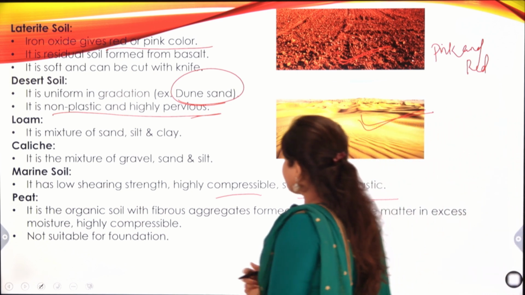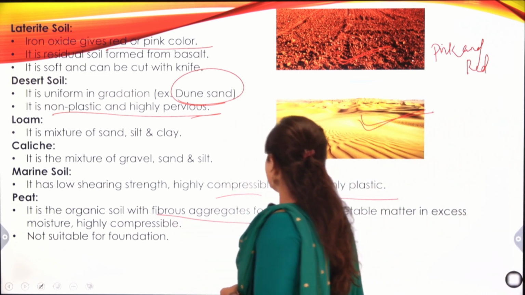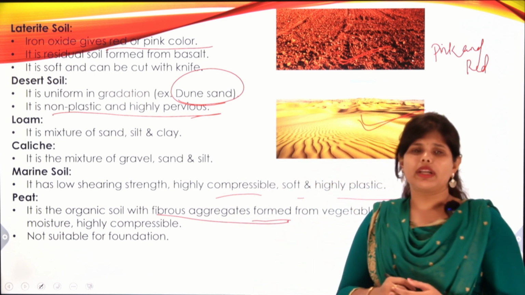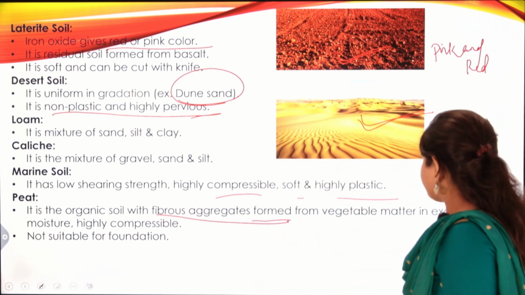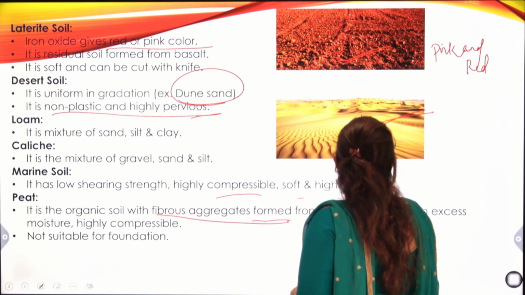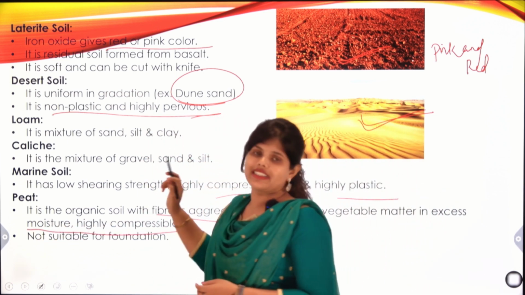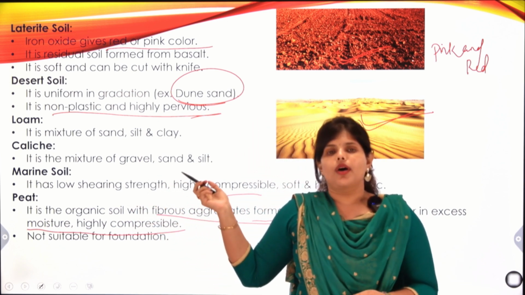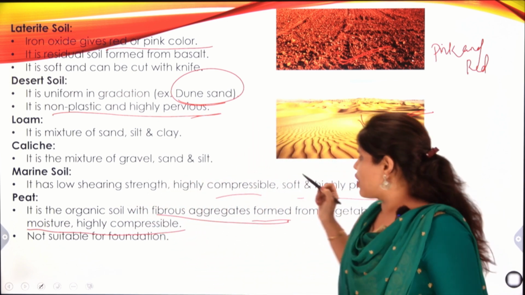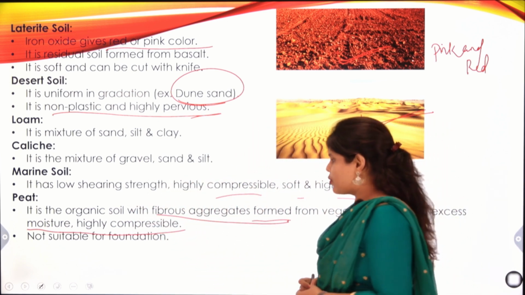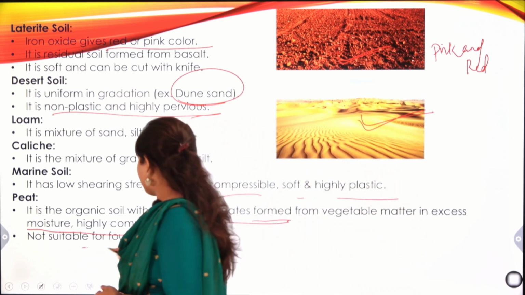It is an organic soil with fibrous aggregate. This is suitable basically only for farming. Formed from vegetable matter, with excess moisture, it is highly compressible. So this peat soil completely suits farming purposes. It is not suitable for foundations.